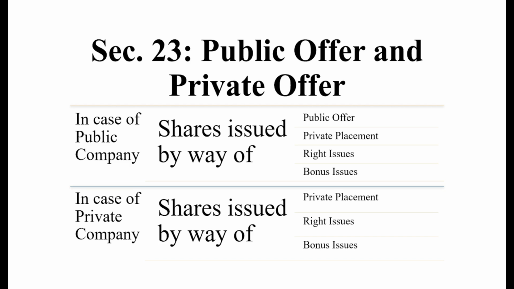The first is public offer, which means they issue a prospectus to the public at large and raise funds through the prospectus. Second is private placement, which we will read in section 42 in this chapter. Next is rights issue, providing shares at a considered price, or at a price derived after consideration. Next, bonus issue.